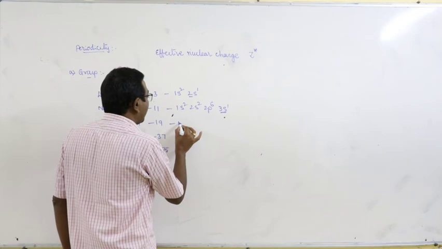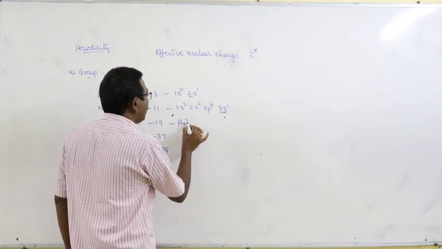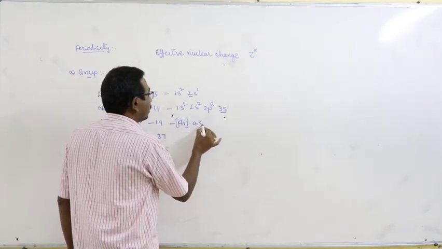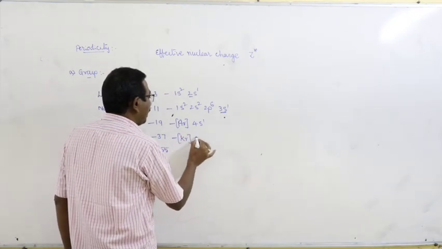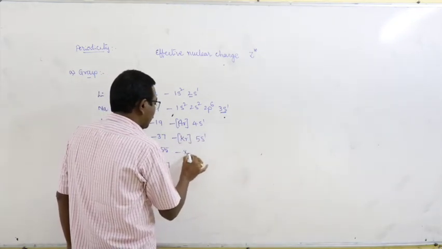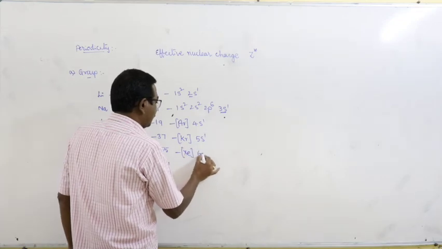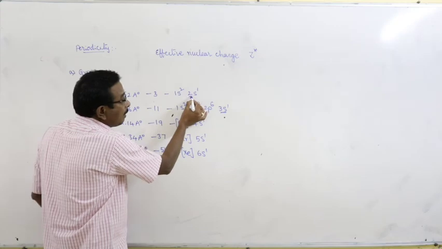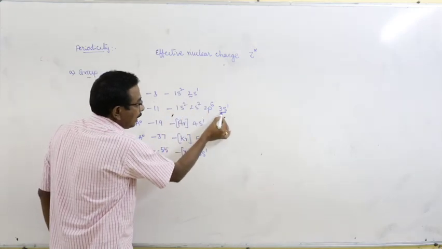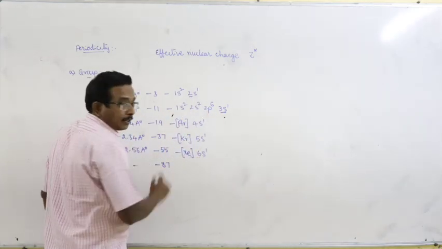And in the same way, argon 4s1, krypton 5s1, xenon 6s1. Here the number of outermost orbit is 2, 3, 4, 5, 6.